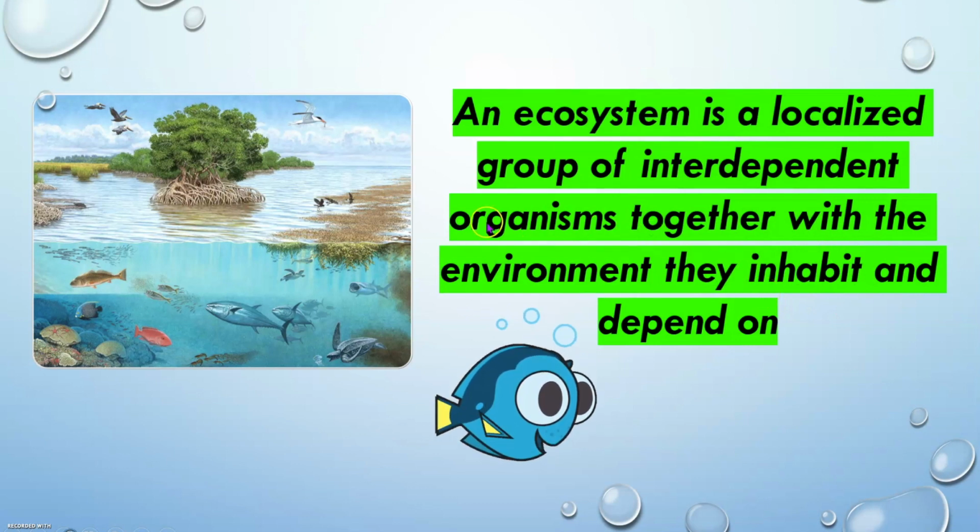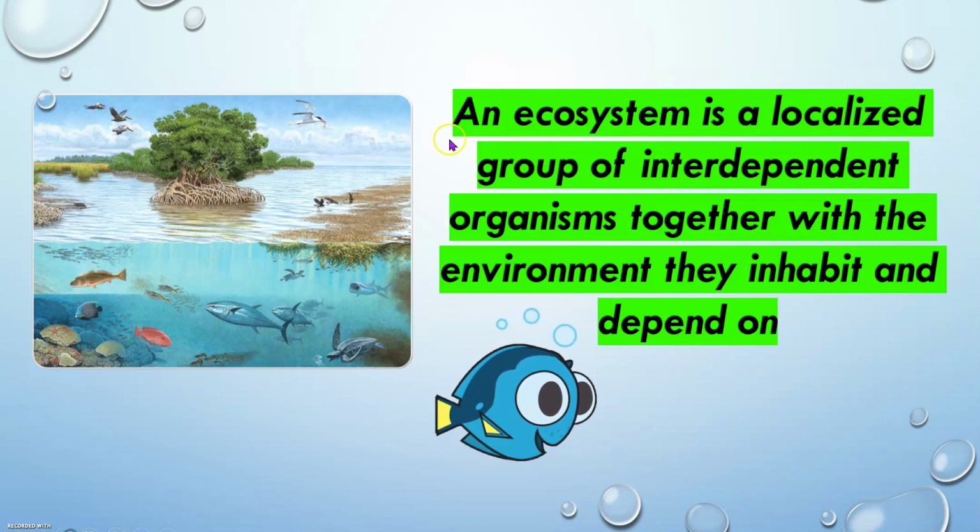They live in a particular environment or condition that they depend on. So it is a group or community of organisms that are dependent on each other that lives in a particular condition or environment that they also depend on.